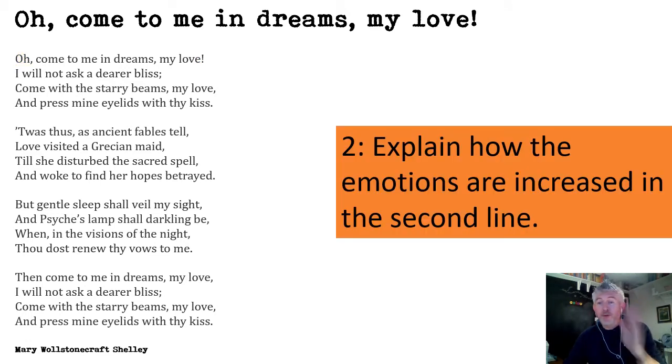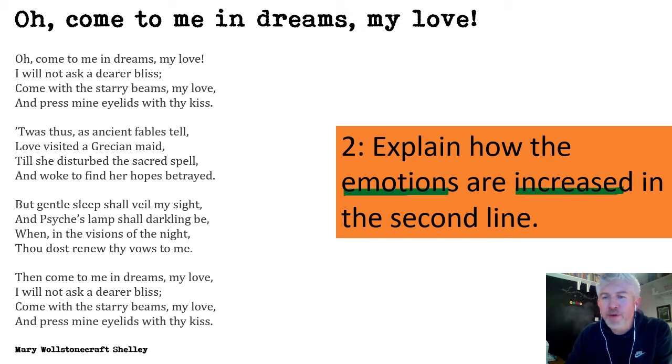Okay, question 2. Explain how the emotions are increased in the second line. So we're looking again at emotions, but we're now looking at the idea of how they get more intense or how they get bigger in the second line. So let's look at the second line. "I will not ask a dearer bliss." So I said for question 1 that the use of the word oh and the exclamation point were the things I would look at.